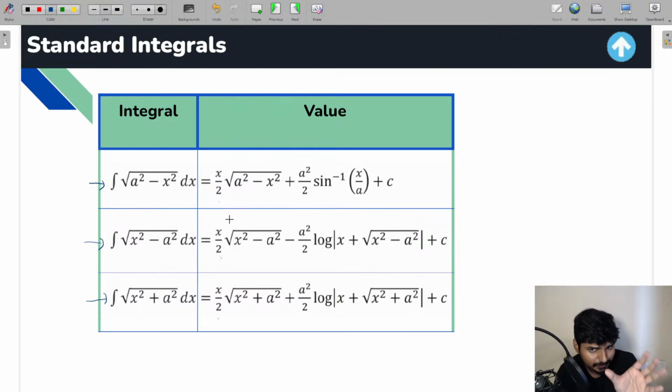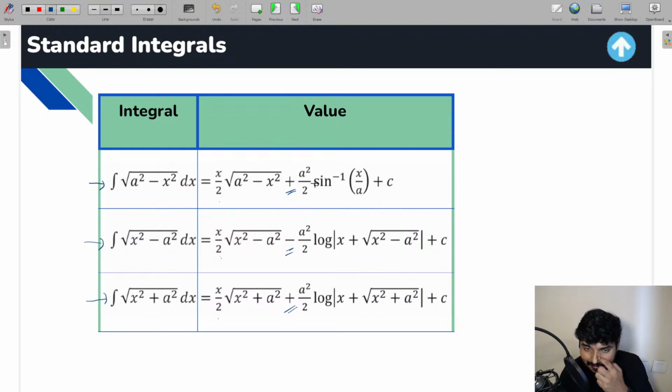In the question, whatever expression you have, you can directly take that expression. Okay. Then you have to take a positive sign or negative sign. How do you decide it? Very simple. Just look at the sign of a square. If the sign of a square is positive, you take the positive sign. If the sign of a square is negative, you go with the negative sign. So see here, a square is positive, so I have taken a positive sign here. a square is negative, so a negative sign here. a square is having a positive sign, so again a positive sign here.